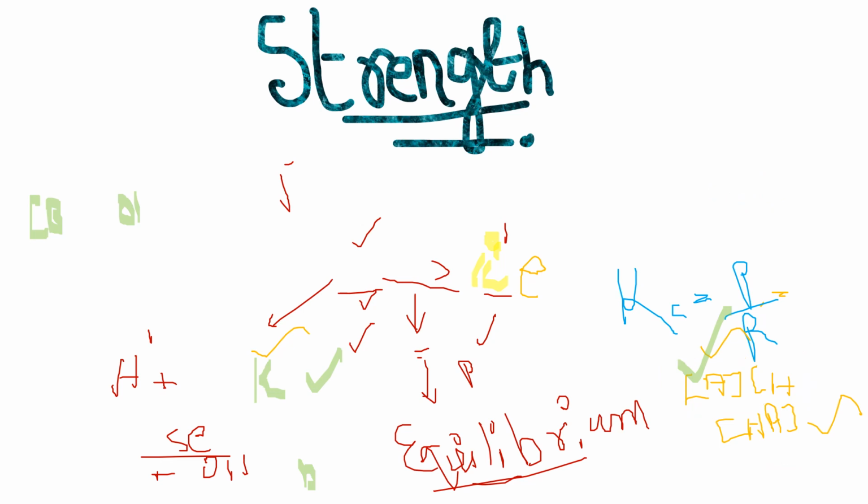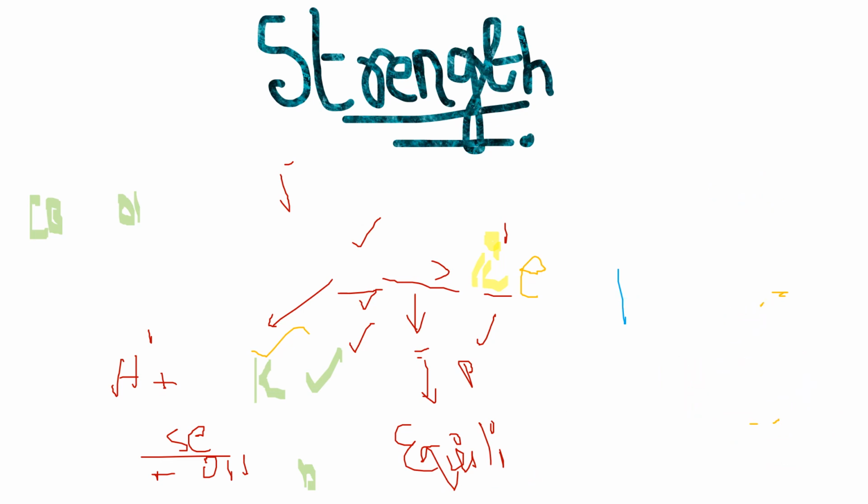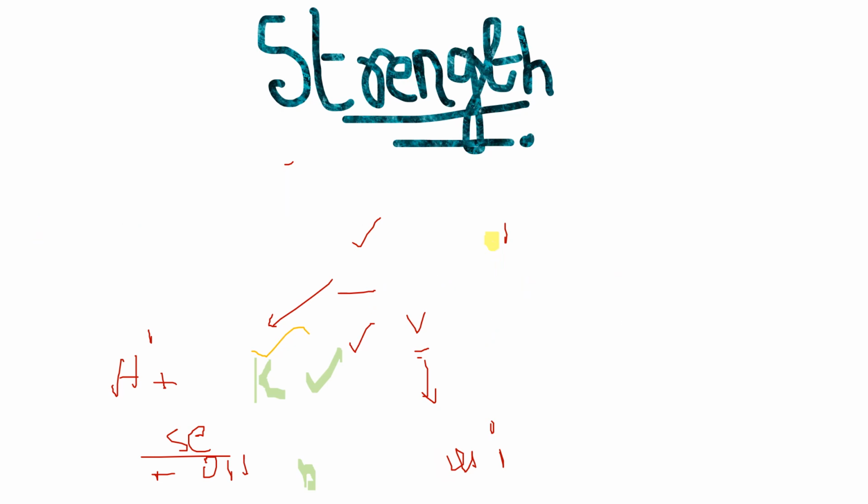Now, how is strength related to all this? Basically, when we are measuring the concentration, we know that all the strength depends upon the concentration. The more the H+ ions, the stronger it is, or the more the strength it has. So this is how we're going to differentiate the strength. Whenever I'm talking about the acids, whenever an acid has the constant equal to 1, that means that acid is of moderate strength.